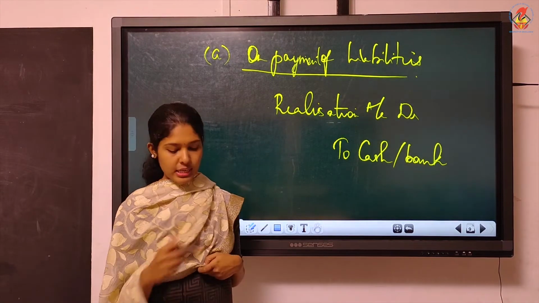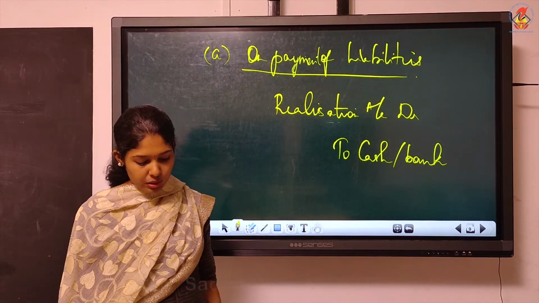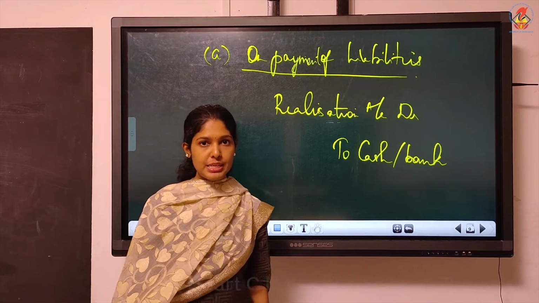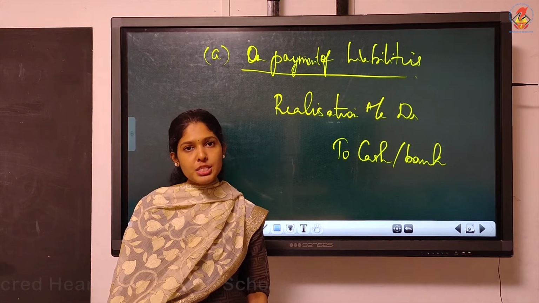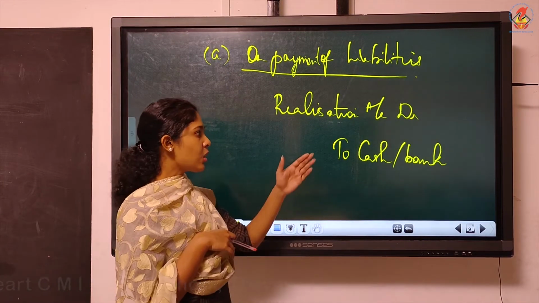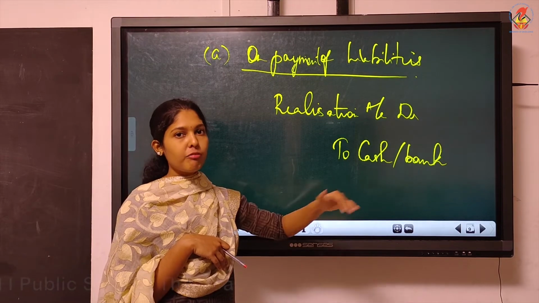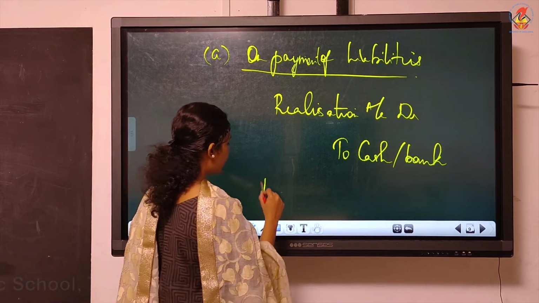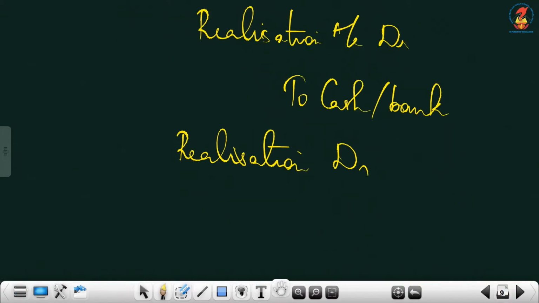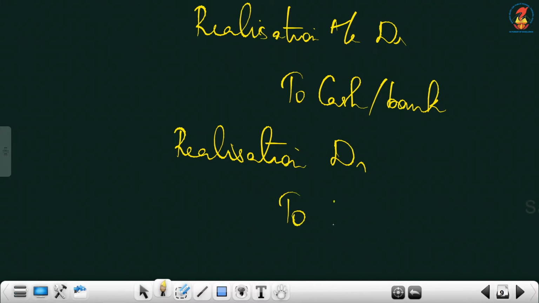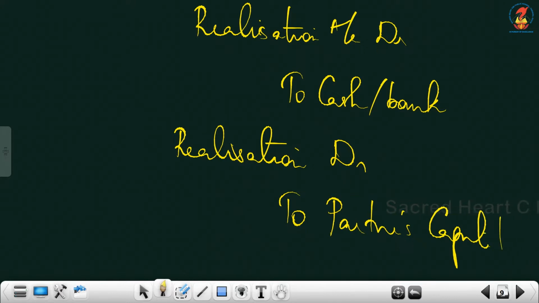Then second subhead, if a partner agrees to settle liability. If a partner agrees to settle a liability, what will be the journal entry? Instead of writing to cash or bank, if partner is paying, you must write realization account debit. The firm's cash is not moving out, it's a partner settling. So to partner's capital account. And the easiest way is instead of to cash or bank, if partner is settling, you write